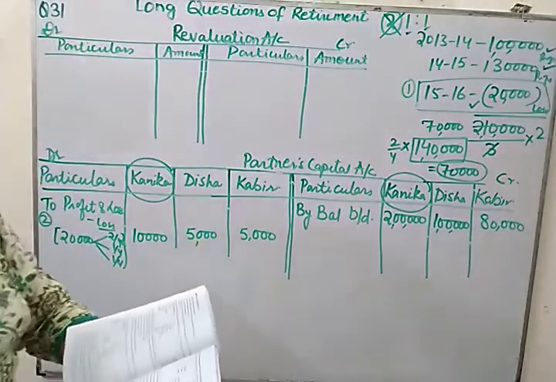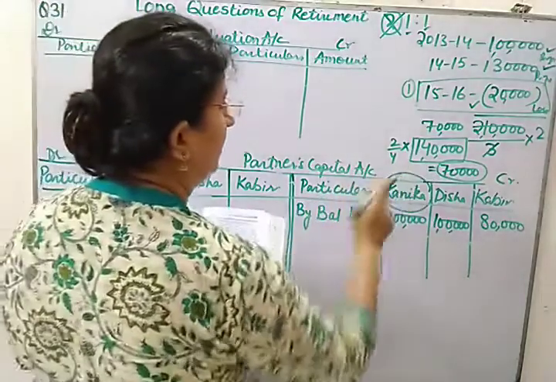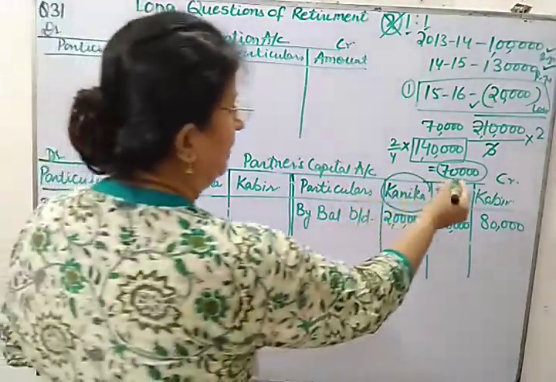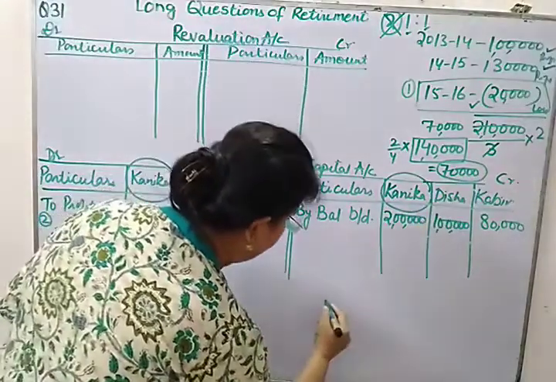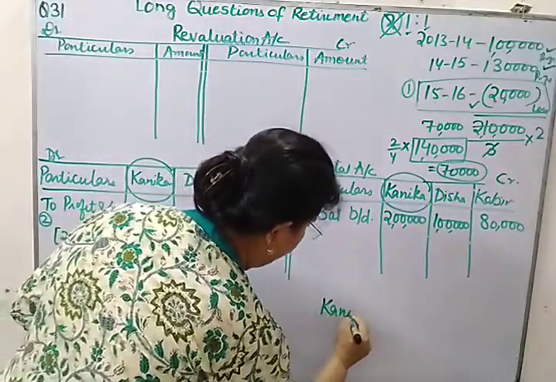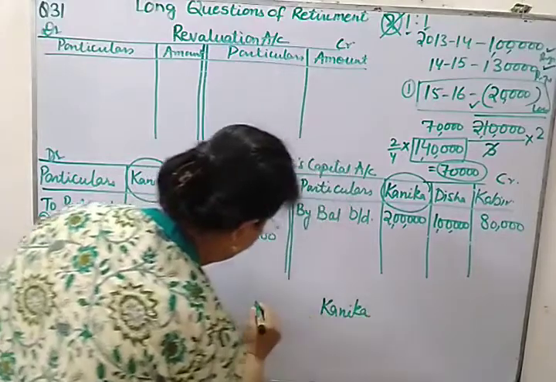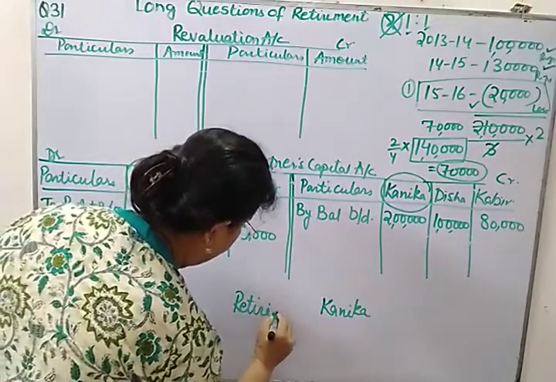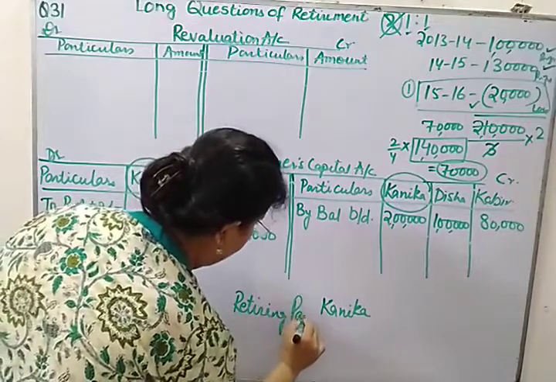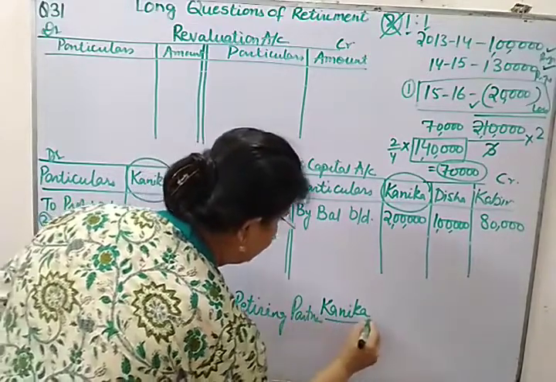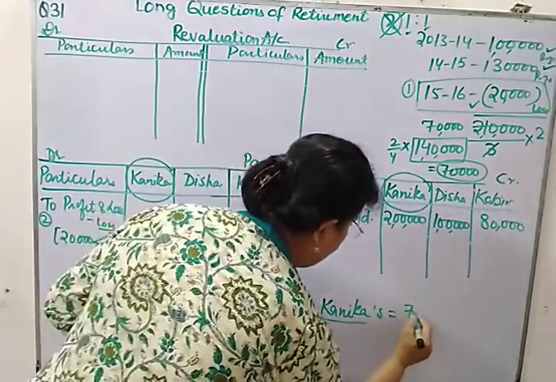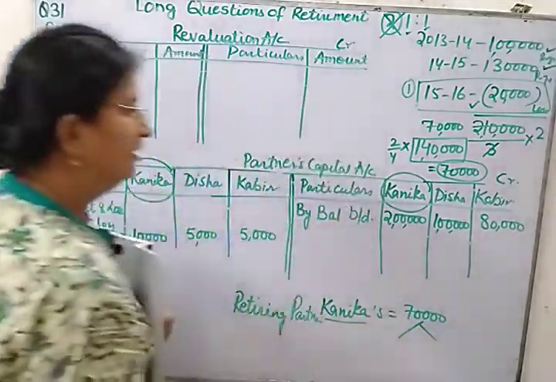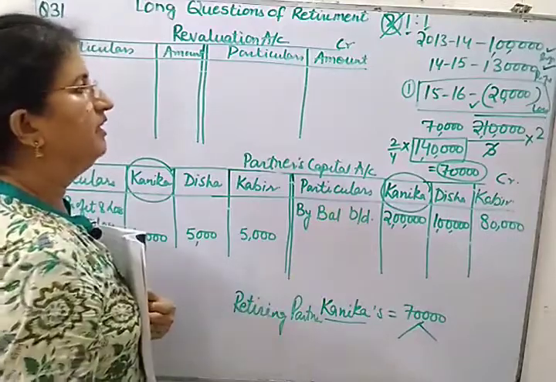And the next item is the treatment of goodwill. Can you tell me the journal entry? Think over the journal entry for goodwill. This is Kanika's share, I am writing it here. Retiring partner Kanika's share of goodwill is 70,000, which is to be contributed by the remaining partners in the gaining ratio.